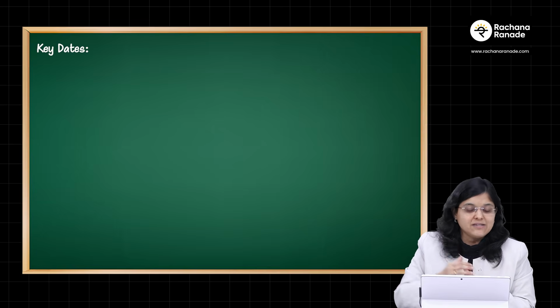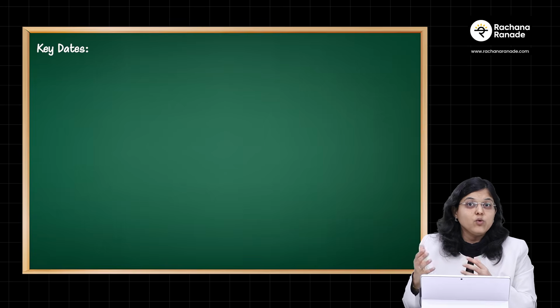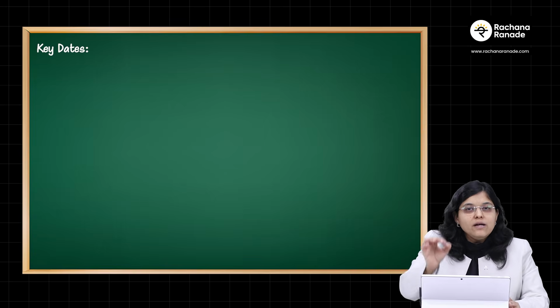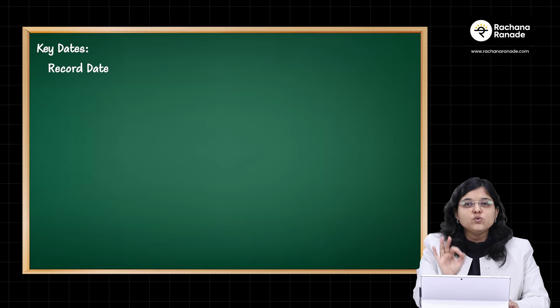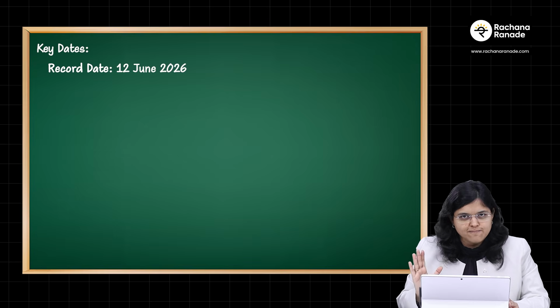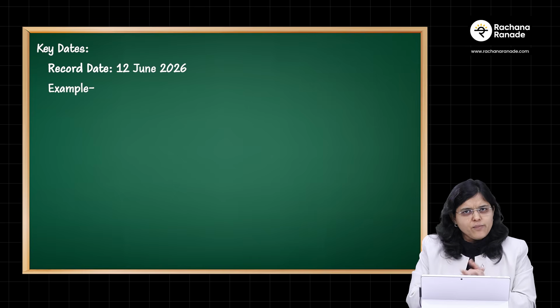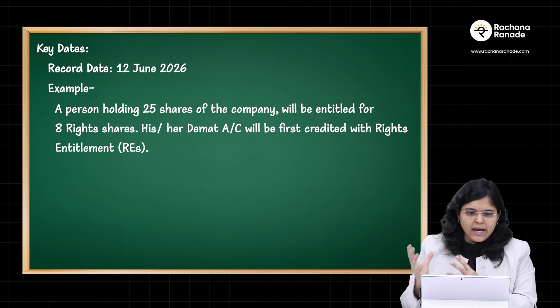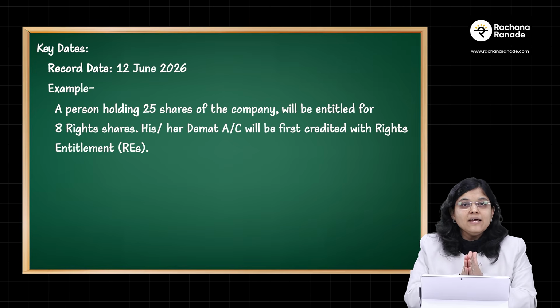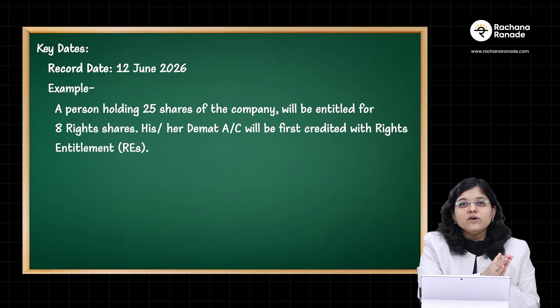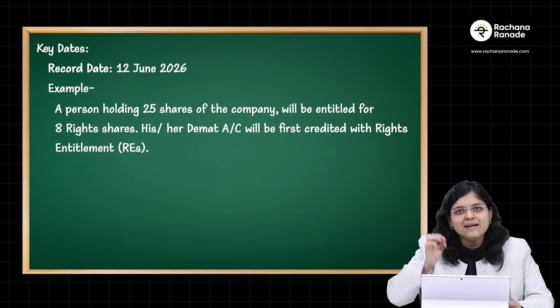Okay. Now, we have to understand the key dates because of which you will understand who will be eligible for these right shares. I told you 8 is to 25, but who will be eligible for these right shares? Only a person who has these shares on record date. Now, what is the record date? It's 12th of June 2026. Right? Now, let's take the example of a person who had 25 shares. 8 right shares is what this person will be eligible for. So, ideally, that person's demat account will be first credited with REs, that is right entitlement.